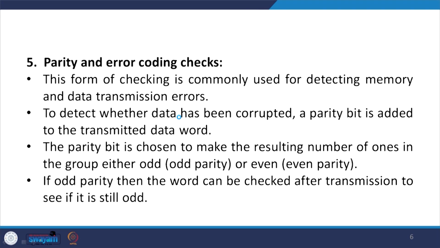The parity bit is chosen to make the resulting number of ones in the group either odd, which we call odd parity, or even, which we call even parity. So, if odd parity, then the word can be checked after transmission to see if it is still odd. If it is not odd, then we can say that a data transmission error has occurred.